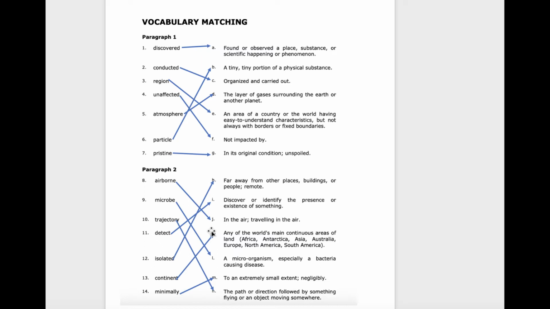And 14, minimally, is M, to an extremely small extent, negligibly. So if you didn't do well, just put it on pause and try it again. Go over the words again and go back in the article and just try to find the context of the words in the article.